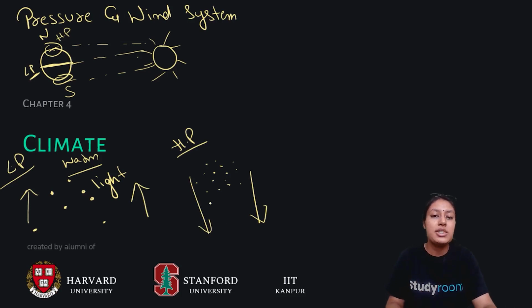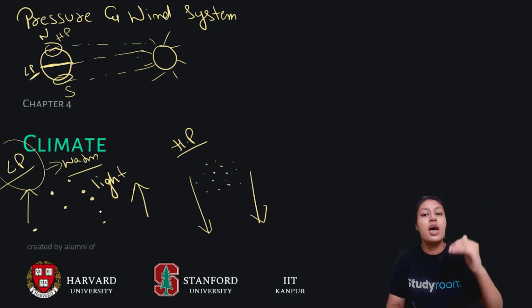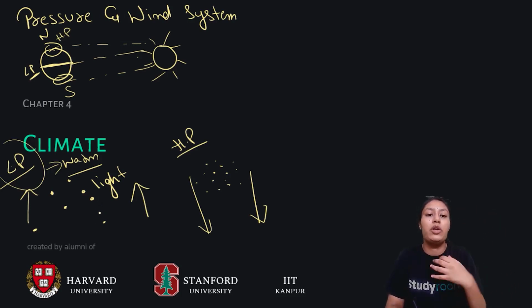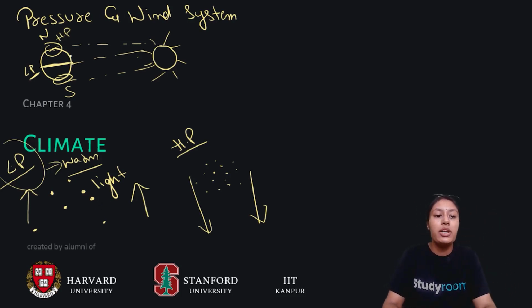I hope it's clear till now. Let me revise it for you. Sun's rays directly fall on the equator, which leads to low pressure, and when the pressure is low, the air is warm and very light, and light air moves upwards. But at the South Pole and North Pole, the sun rays do not directly fall.